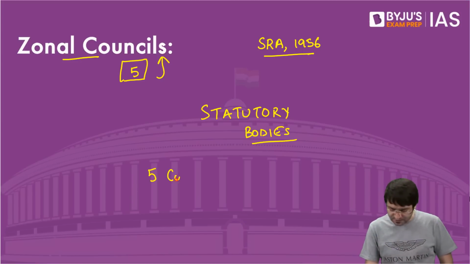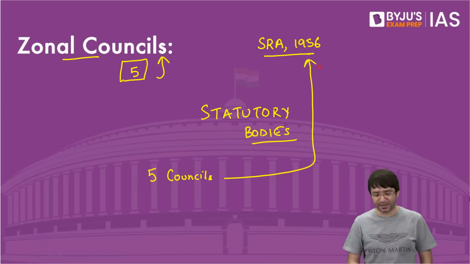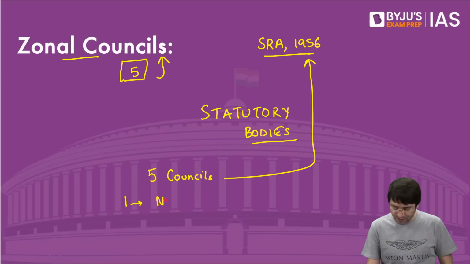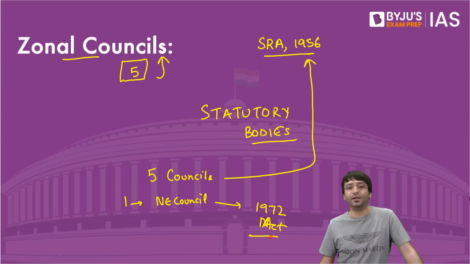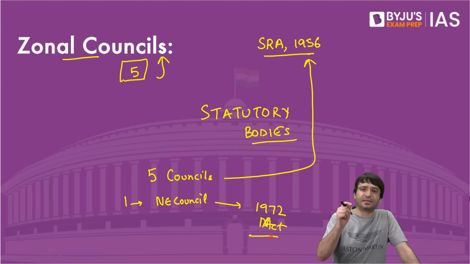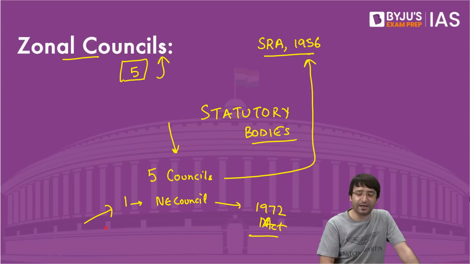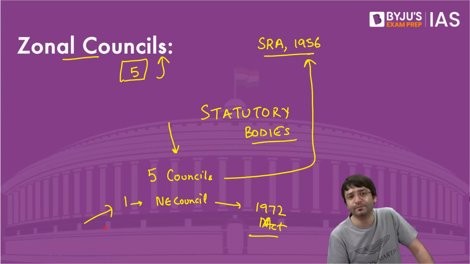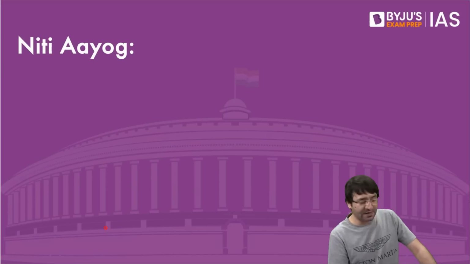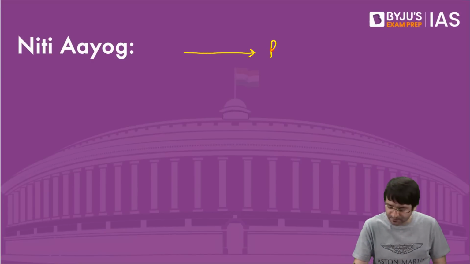And 5 councils were set up under the States Reorganization Act of 1956. One, which is Northeastern Council, was set up by the Northeastern Council Act of 1972. So if the question comes, how many zonal councils were set up basis States Reorganization Act 1956? 5. The 6th one was created by Northeastern Council Act 1972. Zonal councils. Then we have something known as NITI Aayog. And the predecessor of NITI Aayog was Planning Commission.